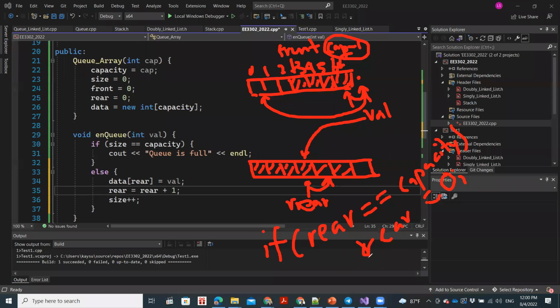I'll explain again. So we need to do this operation: once rear goes from over here to over here, we need to shift it all the way to the front, because this is kind of a circular thing. The implementation of queue using an array is kind of circular. So how do we do that? We can simply use an if condition and move it to the front. There is a special mathematical operator that can do the same thing. Can someone tell me what it is?